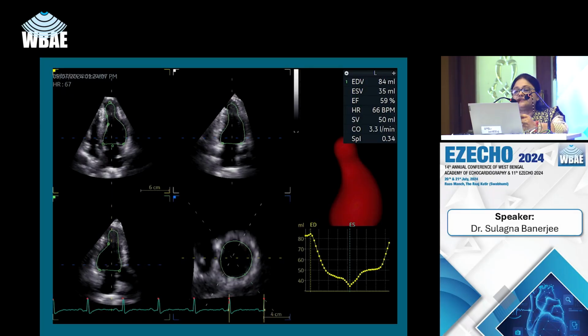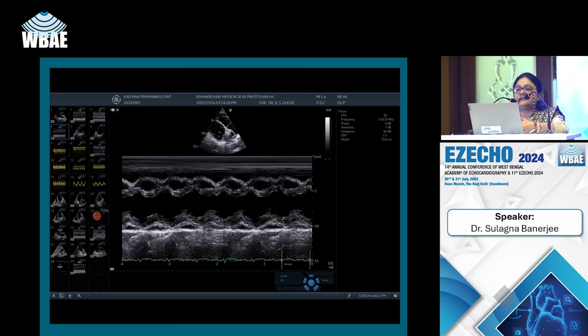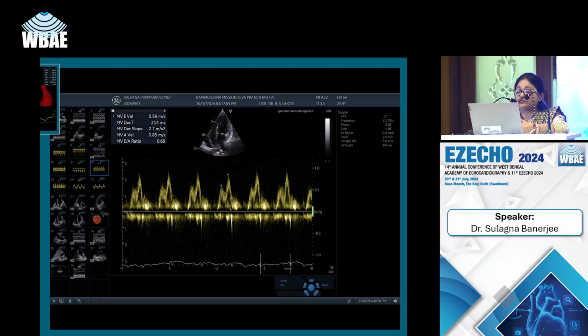This is another patient of ischemic heart disease. This patient had a PTCA, and you can see there is reduced function of the basal septum. We did the ejection fraction from the biplane method, and it was around 42%, and we also did the strain imaging, which was average around 13, and we did check the diastolic function of the patient, and we can see that there is grade 2 to grade 3 diastolic dysfunction with the E by A ratio of 2.3 and the E by E prime ratio of around 17.